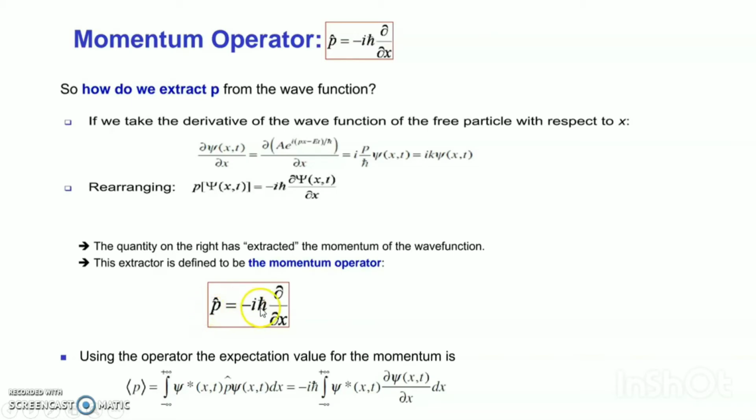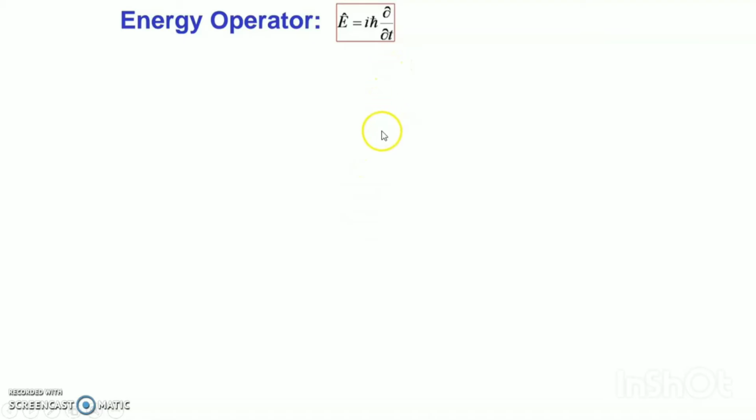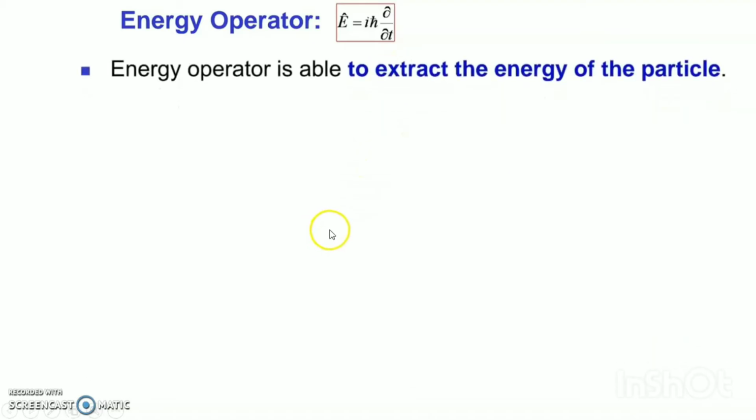Momentum operator p cap is equal to minus i h bar del by del x. So I am putting this operator in, and I get the integral of minus i h bar psi star(x,t) del psi(x,t) by del x dx. So the energy operator is equal to i h bar del by del t. The energy operator is able to extract the energy of the particle.